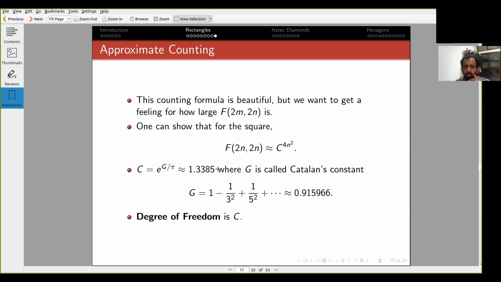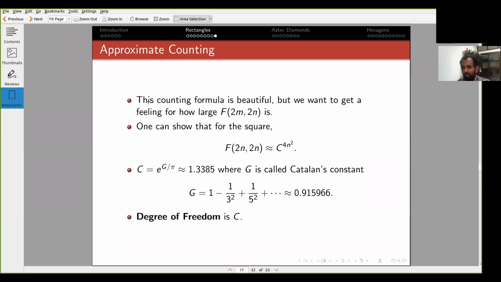So, the degree of freedom. In other words, for each cell, I have roughly degree of freedom C, and so the total number of tilings is roughly C to the power of the number of cells, which is 4n squared. That's why this 4n squared is chosen, and this C is roughly 1.3. So our degree of freedom per cell for this rectangular tiling is 1.3.